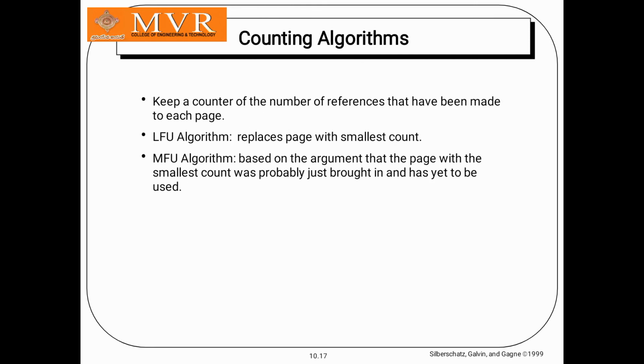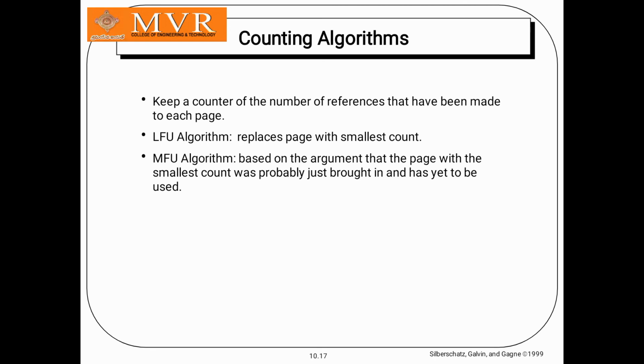Here the demand paging is always calculated using the valid bit and invalid bit. If it is a valid bit, it is set to 1, and if it is an invalid bit, it automatically takes 0. So that's all we learn in this section.